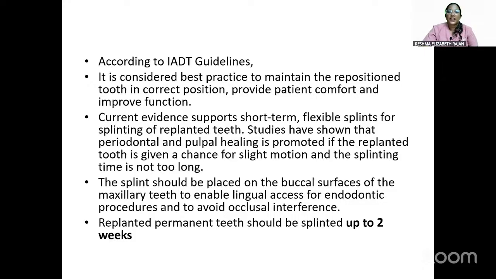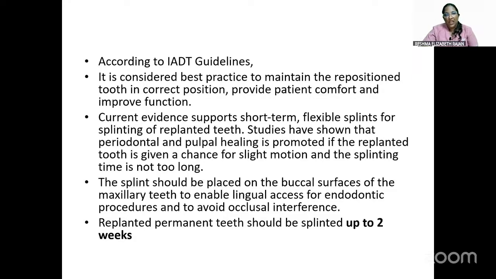According to the IADT guidelines, that is the International Association of Dental Traumatology guidelines, this is considered best practice to maintain the repositioned tooth in the correct position, provide patient comfort and improve function. Current evidence supports short-term flexible splints for splinting replanted teeth.